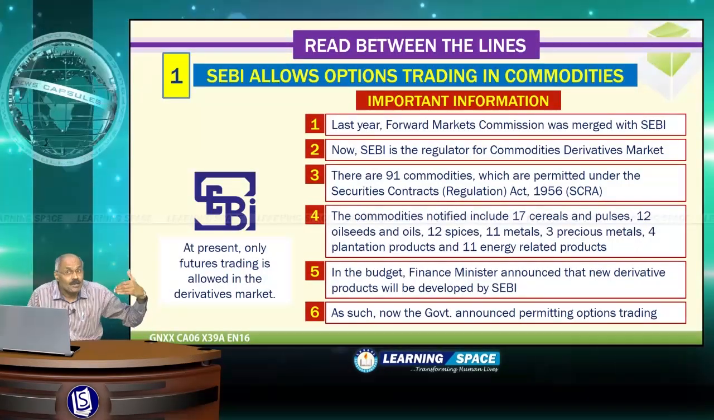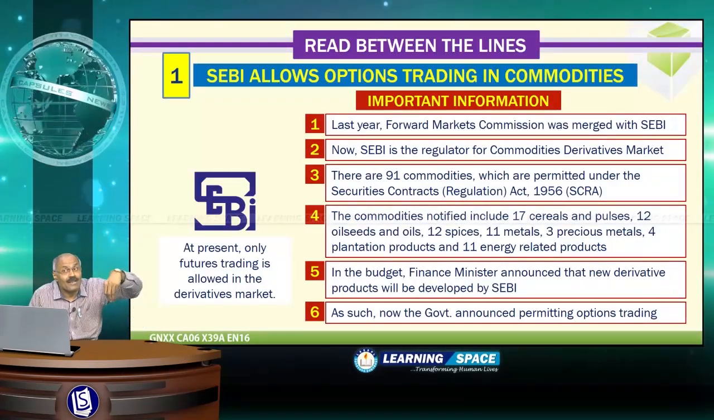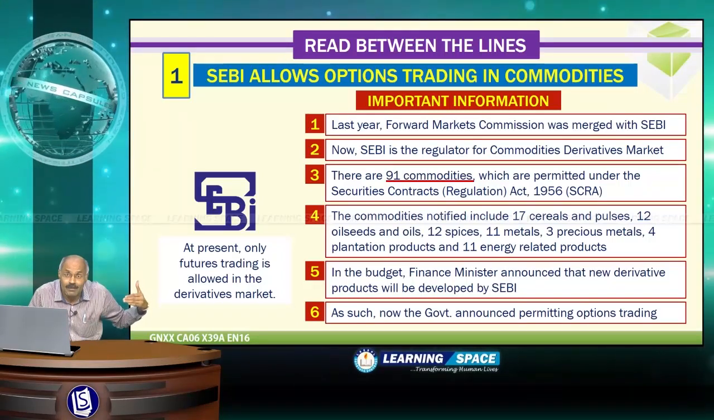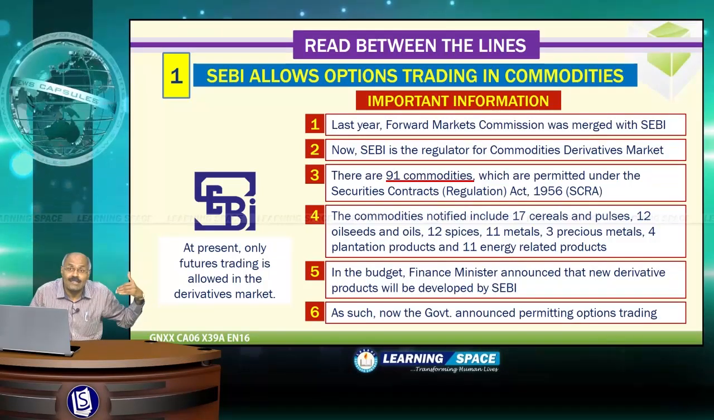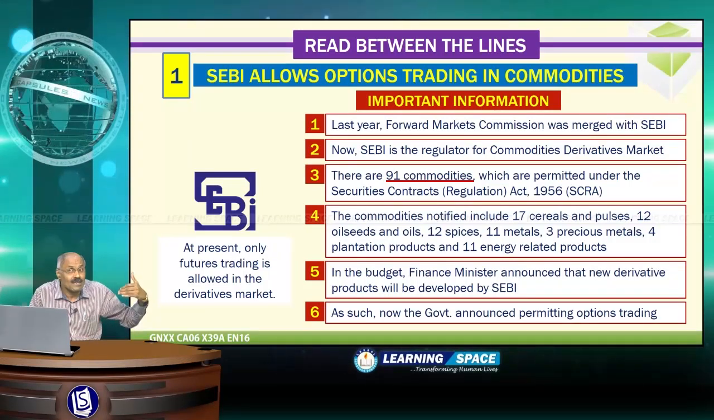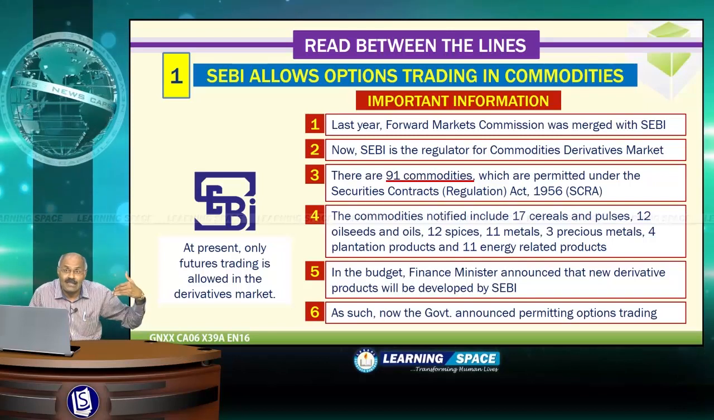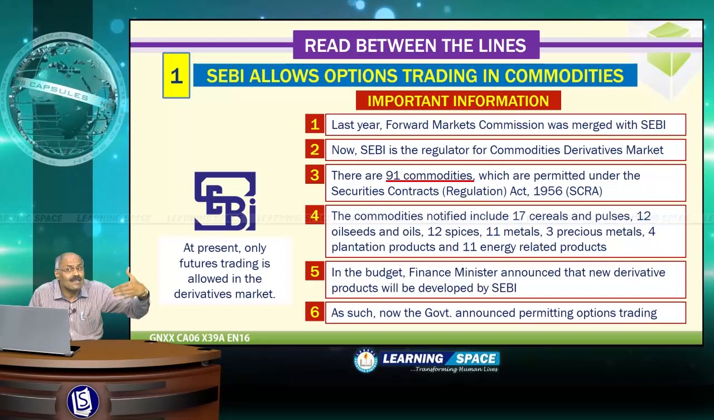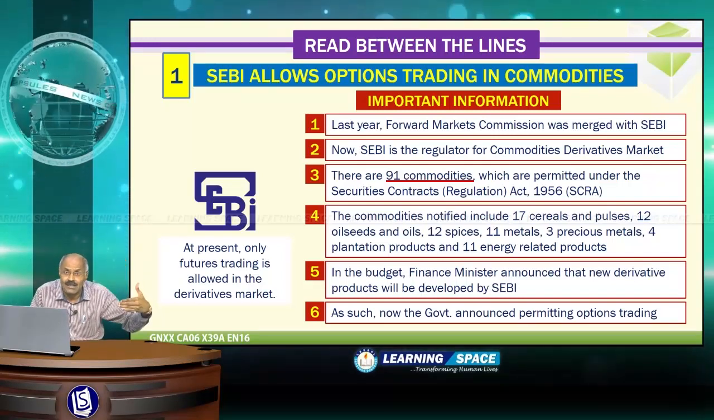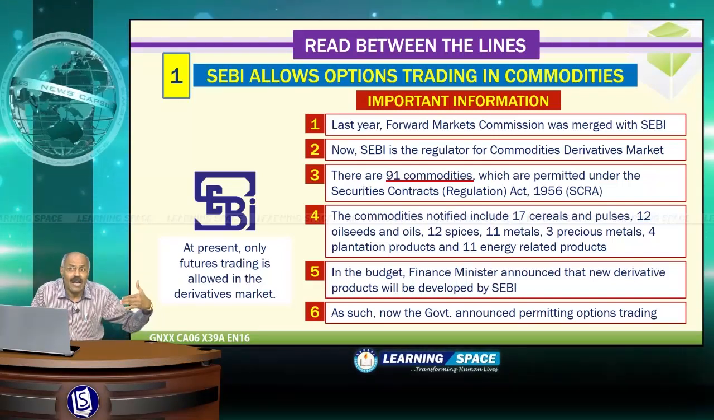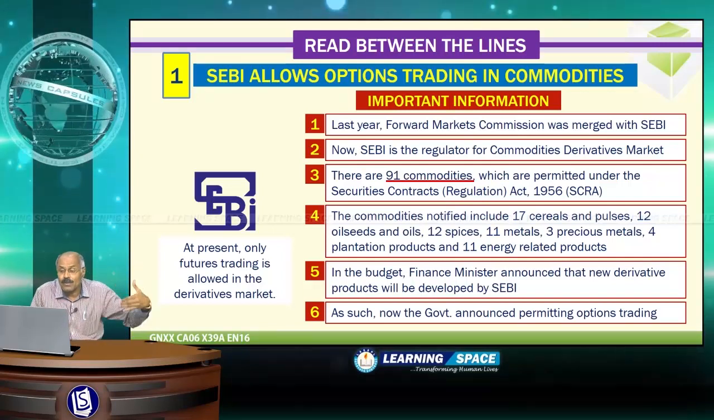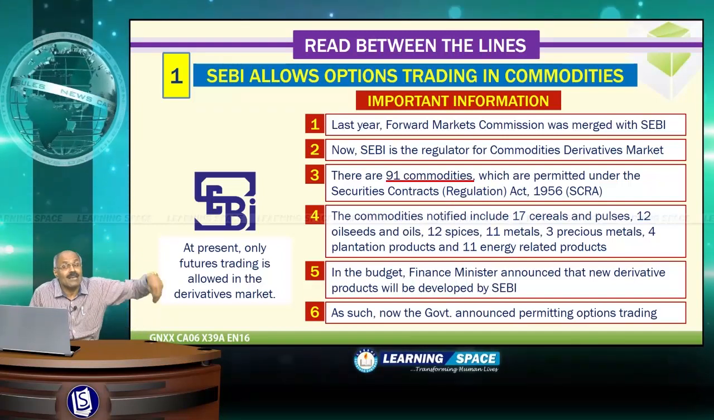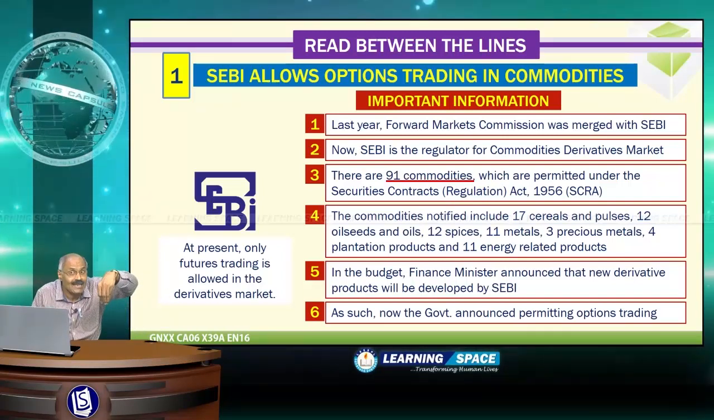As per Securities Contracts Regulation Act of 1956, 91 commodities are permitted for derivatives trading. 91 commodities are permitted, and these include 17 cereals and pulses, 12 oil seeds, like that I have listed out here. Please go through it. And in the budget, the finance minister announced that new derivative products will be developed by SEBI, and as such now the government announced permitting options trading.